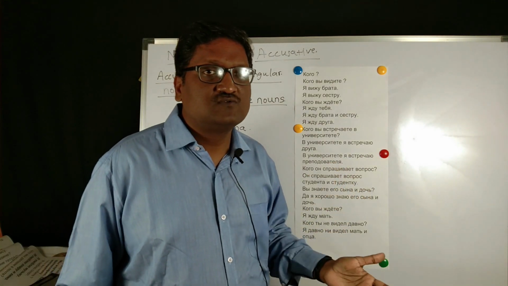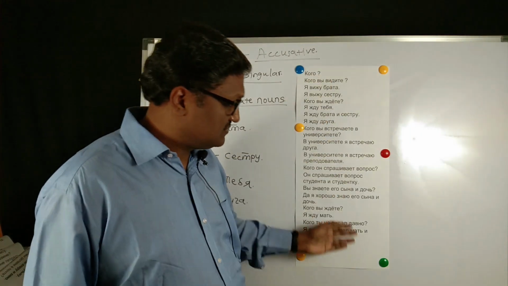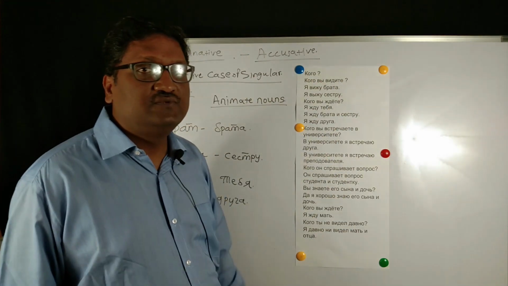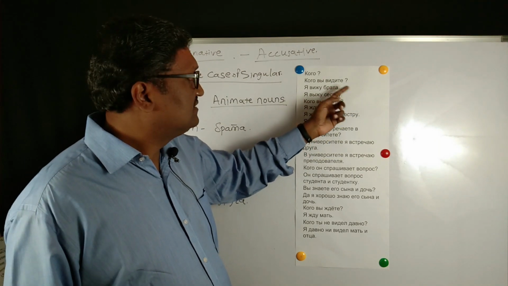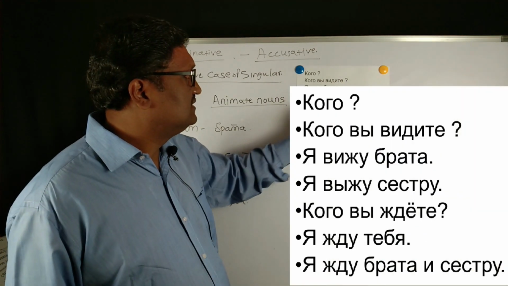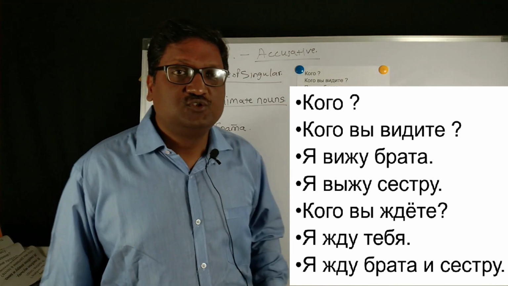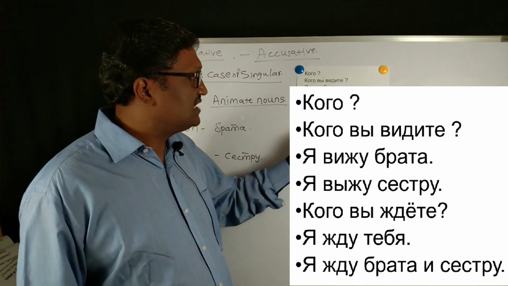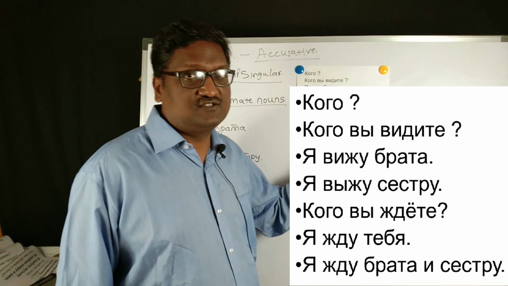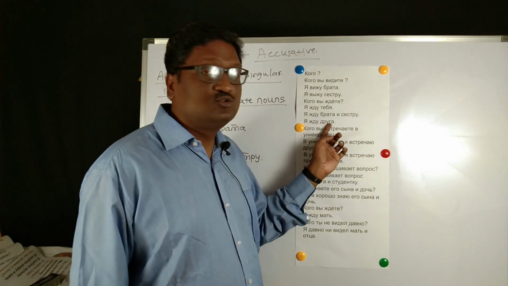As far as animate nouns are concerned, the accusative case will answer the question кого. We'll see the examples which answer кого вы видите, whom do you see. Я вижу брата. Видеть is to see. Кого вы видите? Я вижу брата, я вижу сестру. Кого вы ждёте, whom are you waiting for? Я жду тебя, я жду брата и сестру. Кого вы ждёте? Я жду брата и сестру, я жду друга.